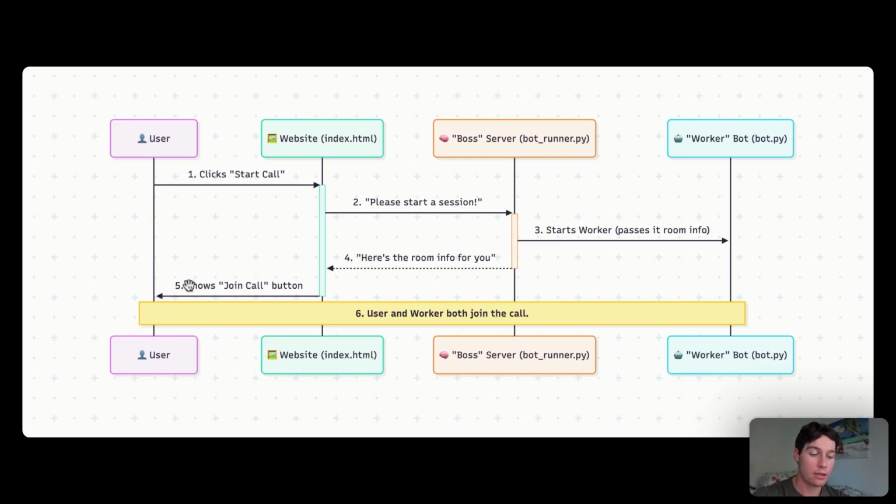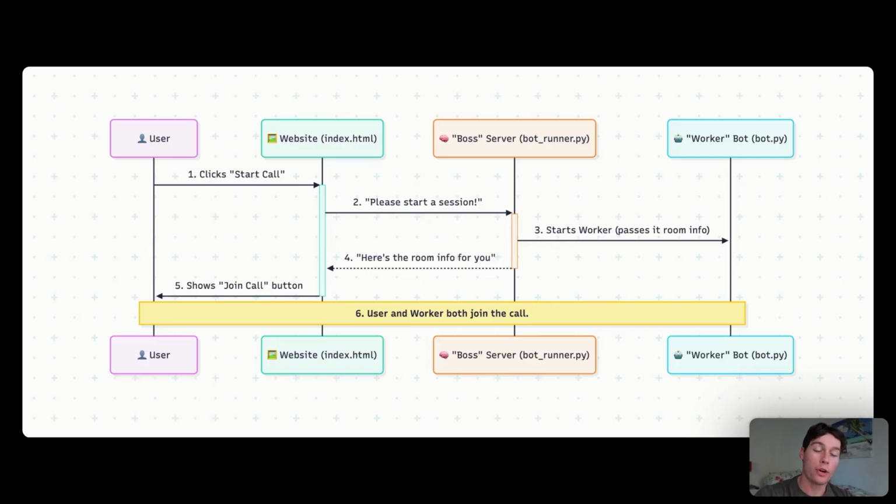From there, we get into the actual conversation. This is the final step where everyone meets. So we, as the user, click the join call button, which opens the Daily room in our browser. And at the exact same time, our worker bot, which just spawned, is joining the exact same room. And that's it. The server's job is done.